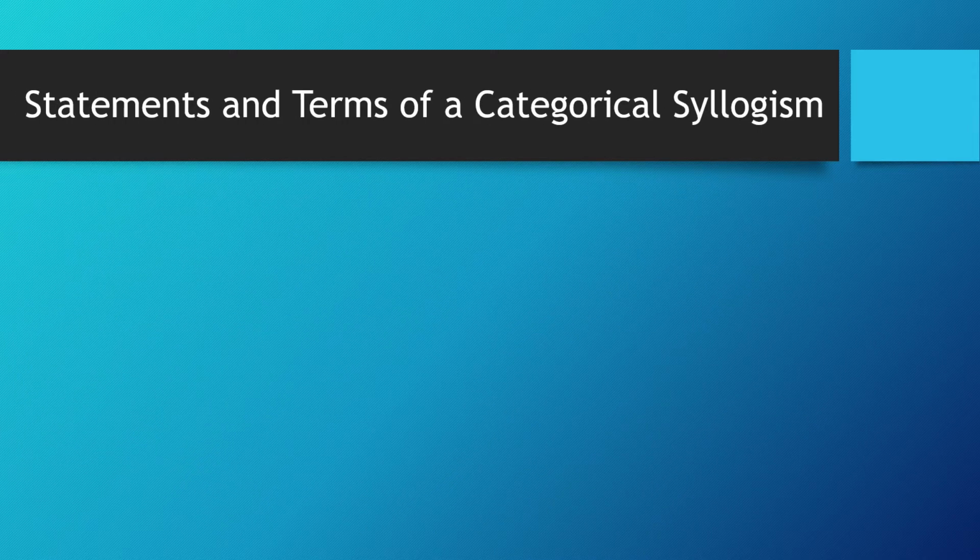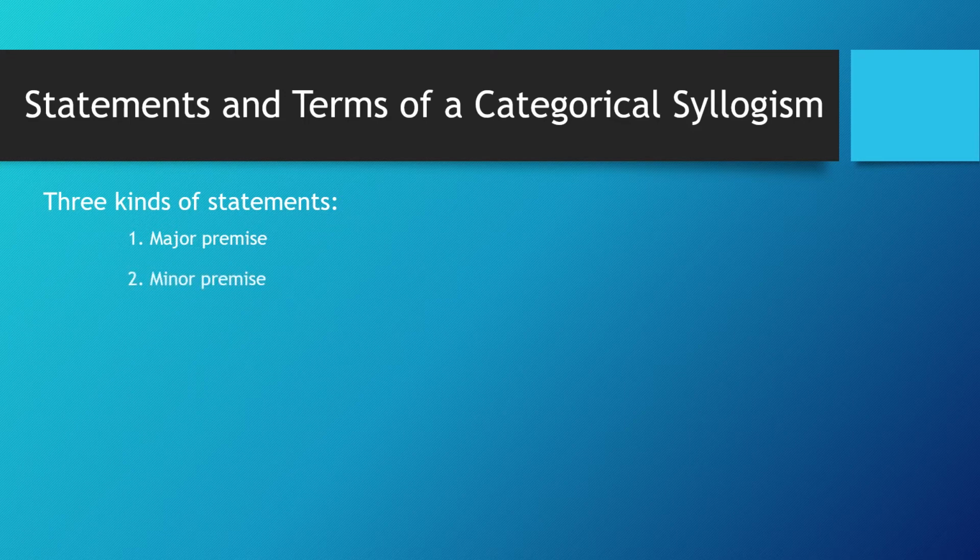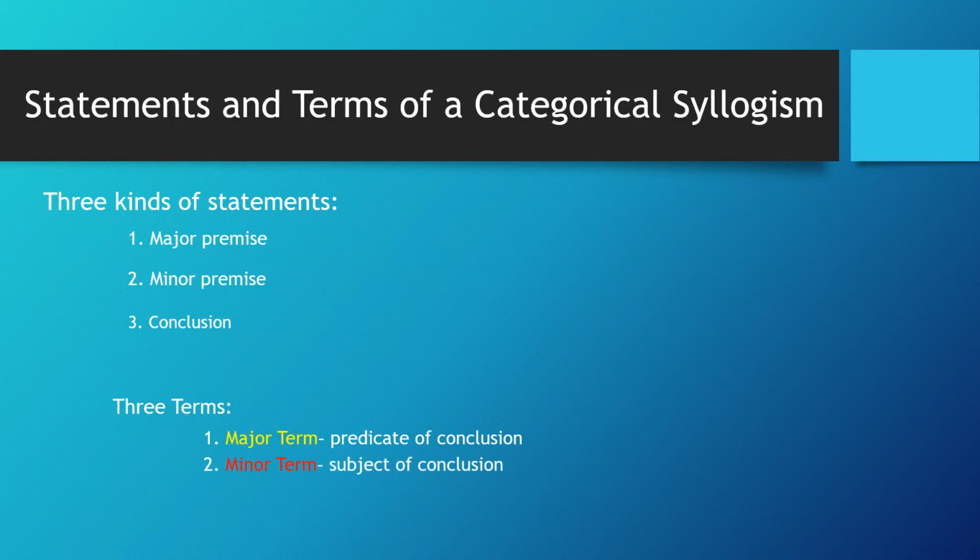There are three kinds of statements in a categorical syllogism: the major premise, the minor premise, and the conclusion. There are also three terms in a categorical syllogism: the major term, which is the predicate of the conclusion, the minor term, which is the subject of the conclusion, and the middle term, which is the term found in both premises.